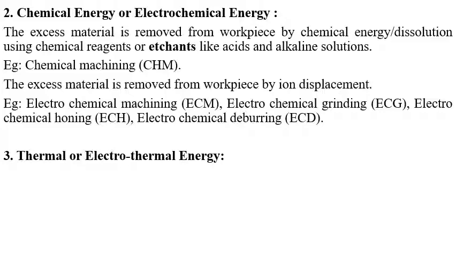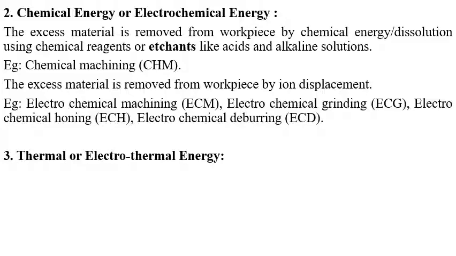And difficulty in finding a suitable etchant for the given workpiece material. Etchant means a chemical solution like an acid or alkaline solution. On the other hand, electrochemical machining has a very wide field of applications. It is a controlled anodic dissolution process that yields a high material removal rate, which is independent of any physical and mechanical properties of the material. That is the main point.